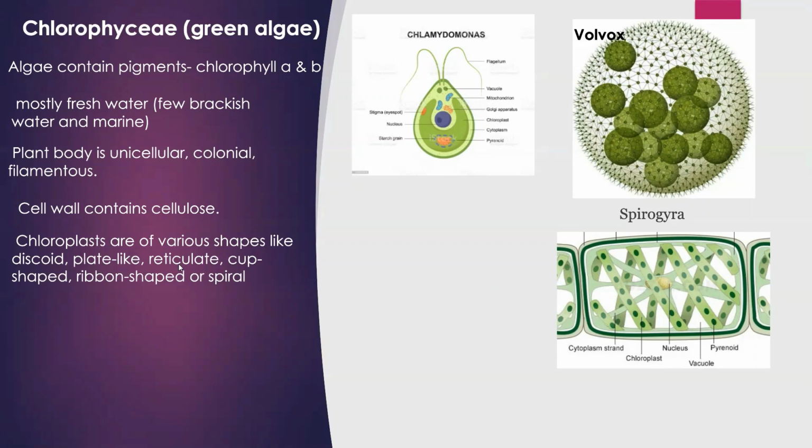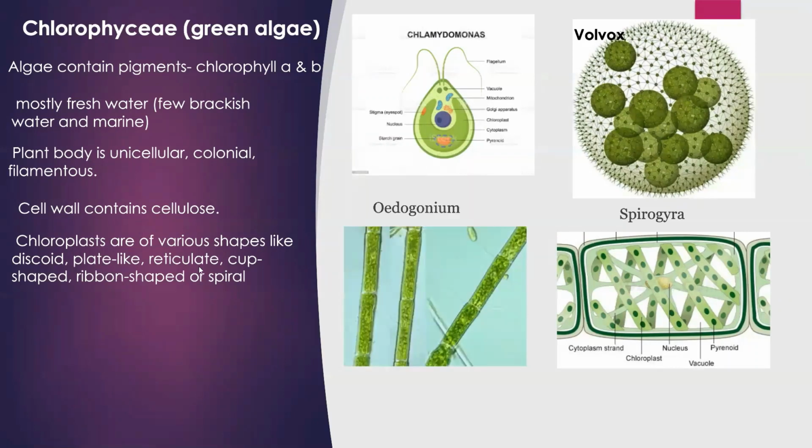Reticulate means network-like. In Oedogonium, a member of Chlorophyceae, it has a filamentous thalloid structure, and the chloroplast is network-like, and such a network-like chloroplast is called reticulate.